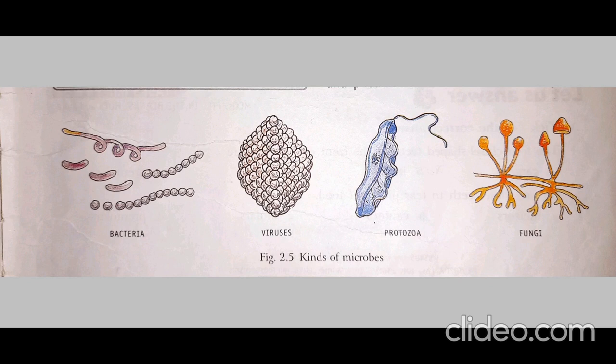Students, this figure 2.5, kinds of microbes: draw it in your rough notebook with a pencil, color it and label it with neat and clean writing. First one, bacteria, viruses, protozoa and fungi, given on page number 19, chapter 2 in your textbook. This figure again I am saying, draw it in your rough notebook.